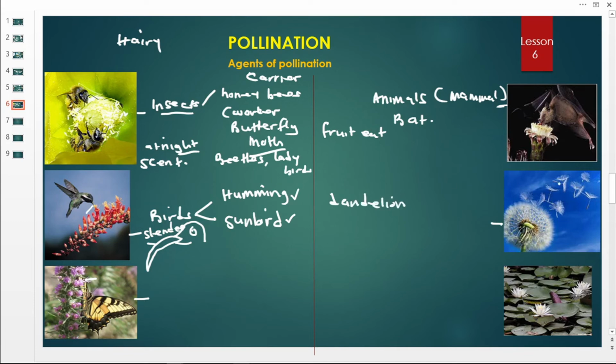Then this one is showing us what we call the dandelion. These ones, they're in the air. What has caused them to come here automatically? That is the moving air, which is wind. Therefore wind becomes an agent of pollination.